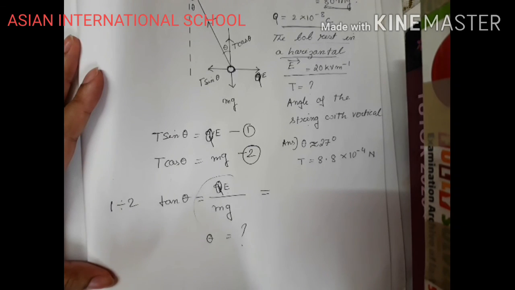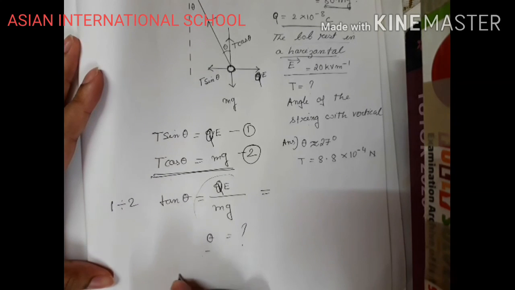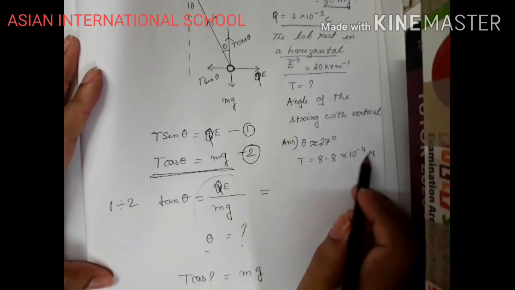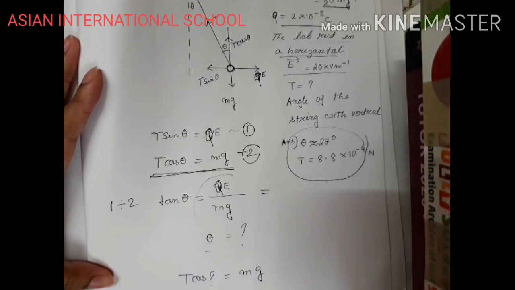And how will you find out tension? Put the value of theta in any of the equations. Put in this equation, T cos theta, whatever value will come, put it here equals mg, put the values and find out tension. You are supposed to get this answer. If you get this answer, comment down in the section below.